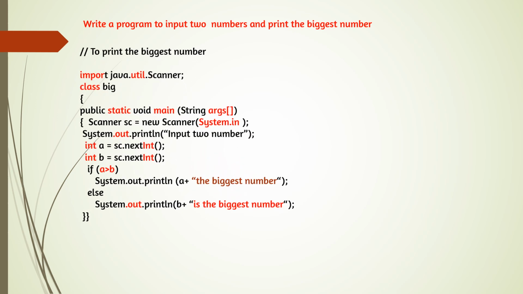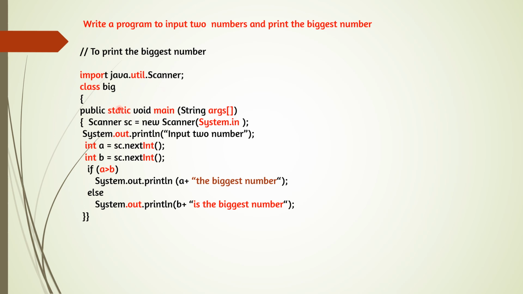So here again we are using the Scanner class. Write the comment first. Slash, here write the comment to find the biggest number. import java.util.Scanner; class Big. The first four lines till Scanner will remain the same in all programs, except the class name will change and the comment will change according to the question. So class Big, open the brace, public static void main(String args[]), and Scanner sc is equal to new Scanner(System.in).